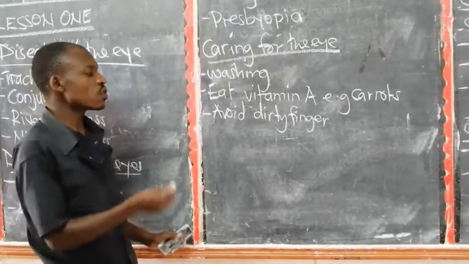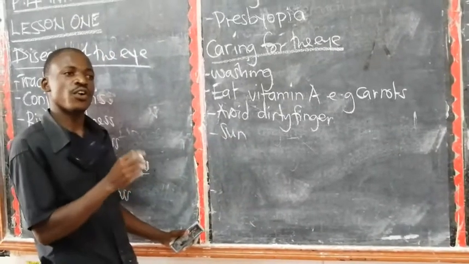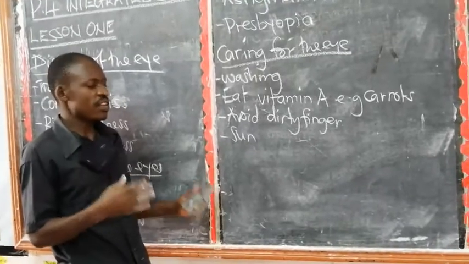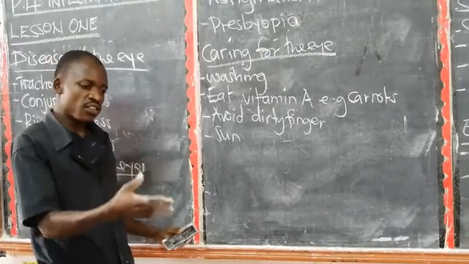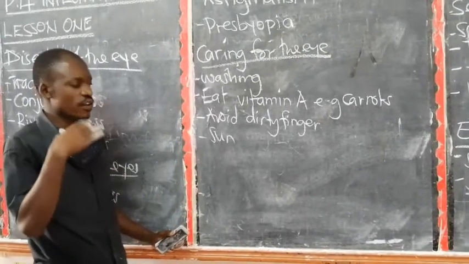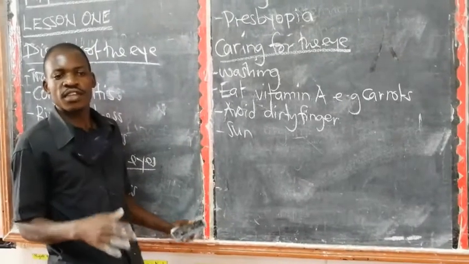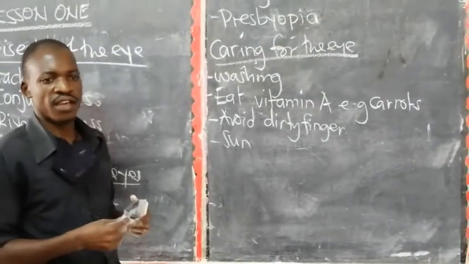Then also avoid looking into the sun directly. The sun is too hot for you to look into it, so there's too much light entering the eye. Avoid looking into the sun directly. Then the rest you can look at in our notes down there. Then you do the activity which is down there. After doing the activity, please make sure that you take a photo, then send it back to us.